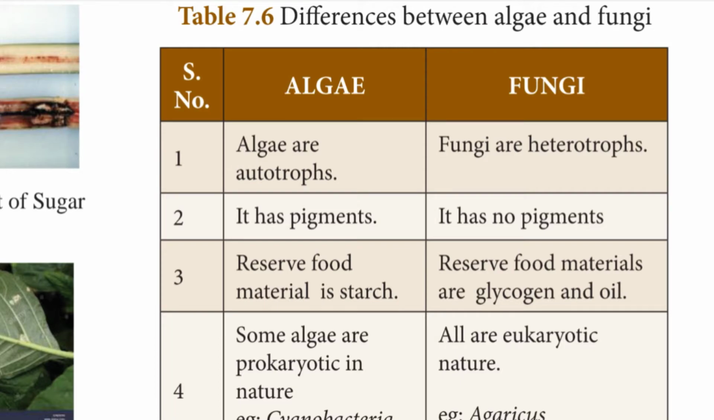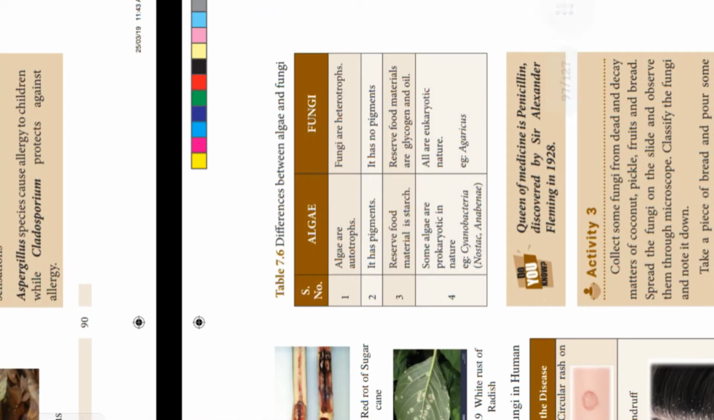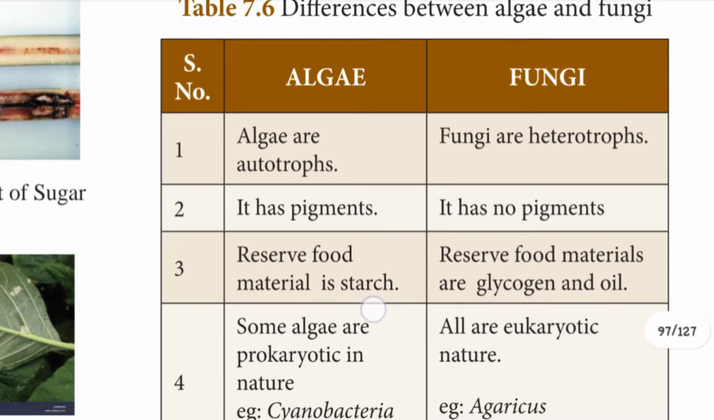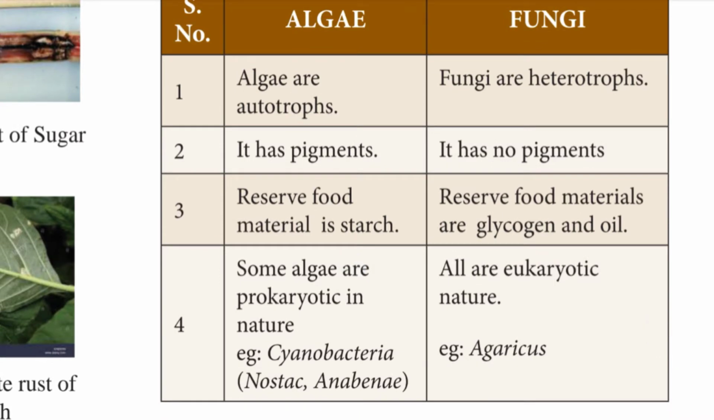Then what else did we discuss in algae? Do you remember? Phycocyanin, fucoxanthin, phycoerythrin. These pigments are present in algae. But in fungi, there are no pigments. Third, the reserve food material in algae is starch. But in fungi, the reserve food materials are glycogen and oil.